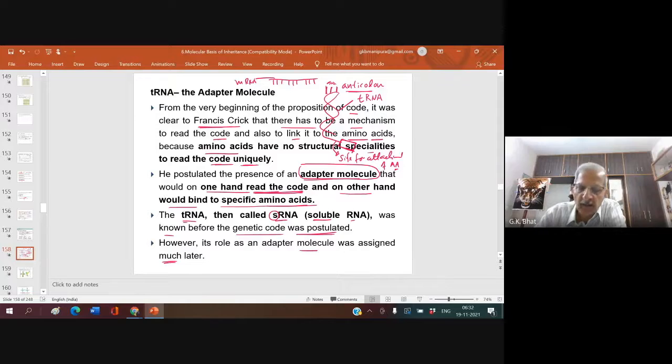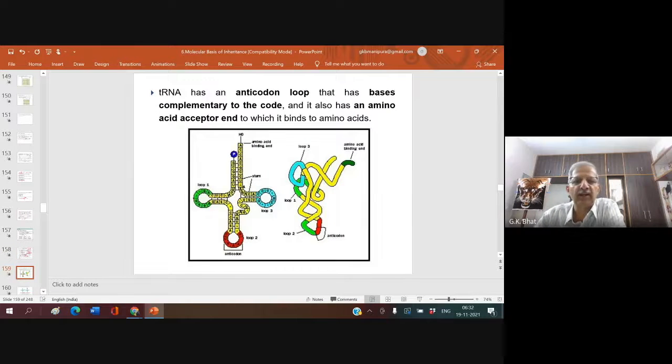Okay, now look here. This is the tRNA. tRNA has an anticodon loop, this one. That has 3 bases complementary to the codon contained on mRNA.